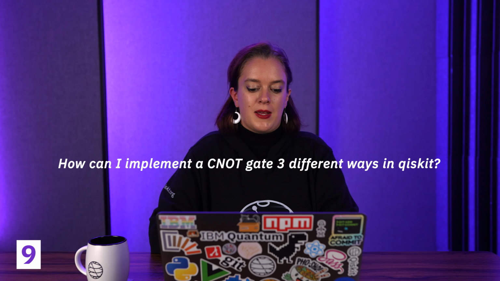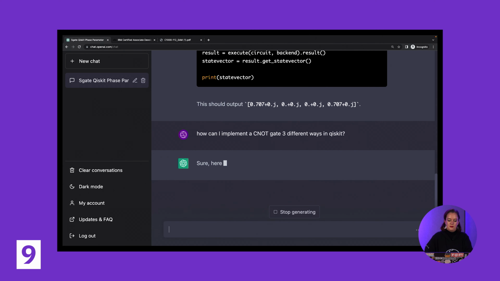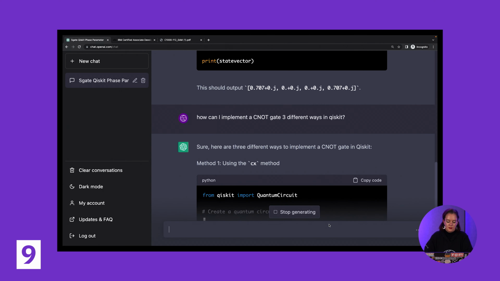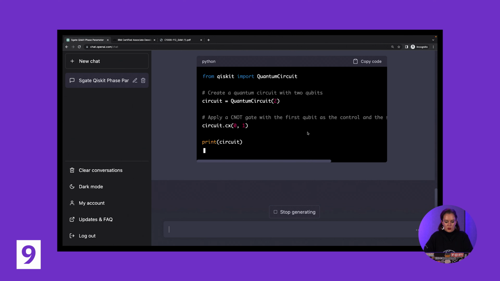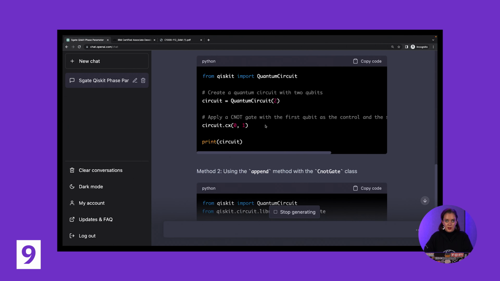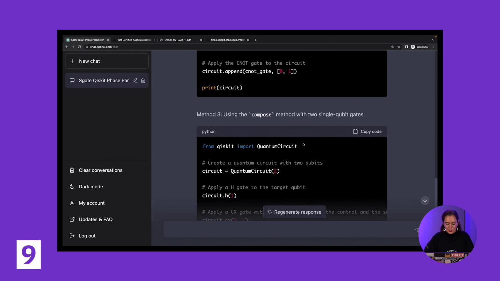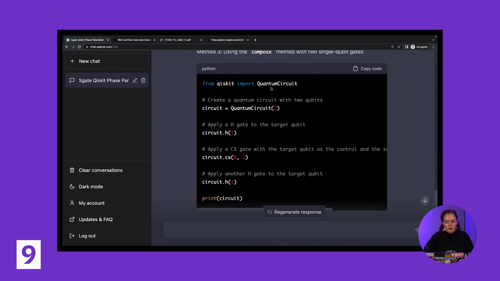All right, question 9. This one should be pretty simple. I just want to know, how can I implement a CNOT gate 3 different ways in Qiskit? So first up, it gives us the CX method, which, yep, applying on 0 and 1, perfect. And then it's, ooh, what is that? That's not the right way to import it. This code would not run. So that's already a no.